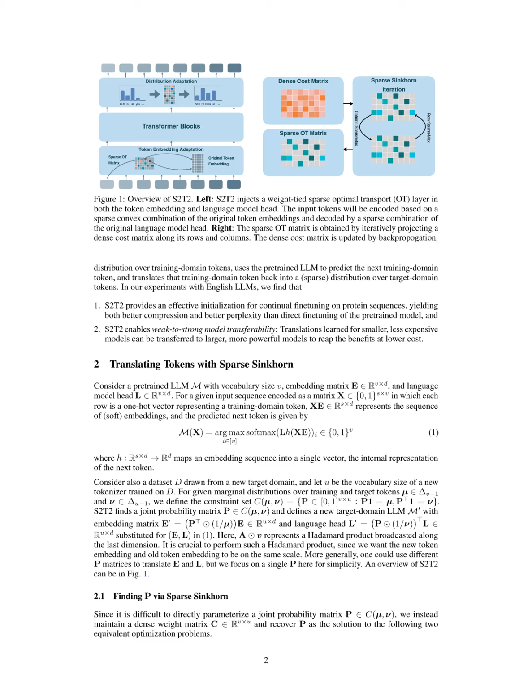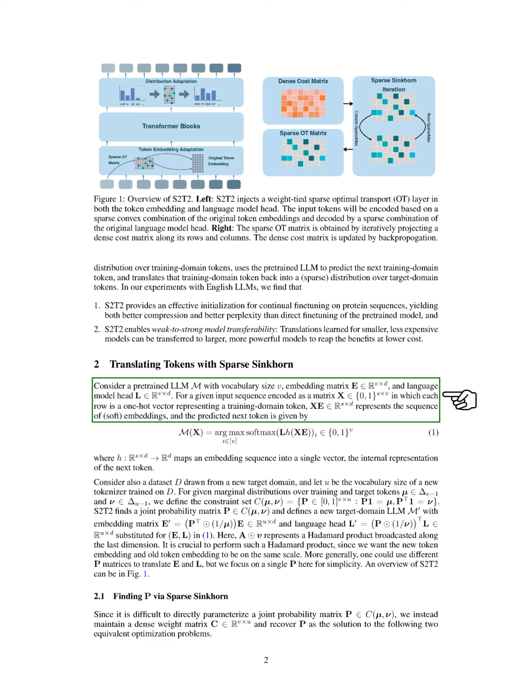Section Summary. In this section, we introduce the Sparse Sinkhorn Token Translation (S2T2) algorithm, which addresses the limitations of traditional tokenization methods by enabling translation between training domain tokens and new target domain tokens without requiring parallel data. Our experiments demonstrate that S2T2 enhances model performance on protein sequences, improving both compression and perplexity, while also allowing for effective transferability of learned translations across different model sizes.